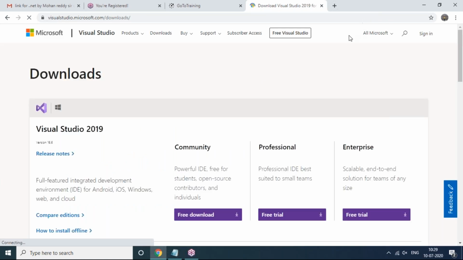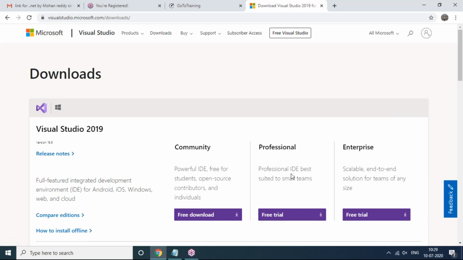You will notice three things here. The Community option is a free download. It is a powerful IDE, free for students, open source contributors and individuals. And there is the Professional edition, and the Enterprise edition also.